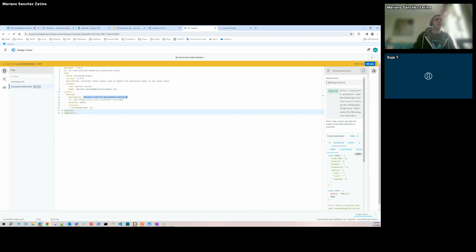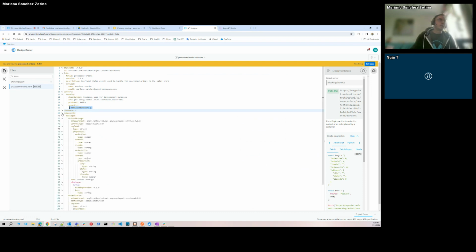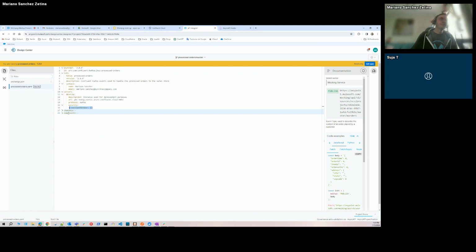A little bit of description about this server, this instance. The URL is the URL that is exposed by my Confluent instance, because it's Kafka, the standard port is 9092. And the protocol used is Kafka because I'm using Kafka through Confluent, but it could be AMQP, JMS, MQ, if we are talking about AsyncAPI. The advantage of this is that you can describe many protocols. And I'm using the security that is a Confluent broker security. I will talk more about this when I describe the components of my AsyncAPI specification, okay?